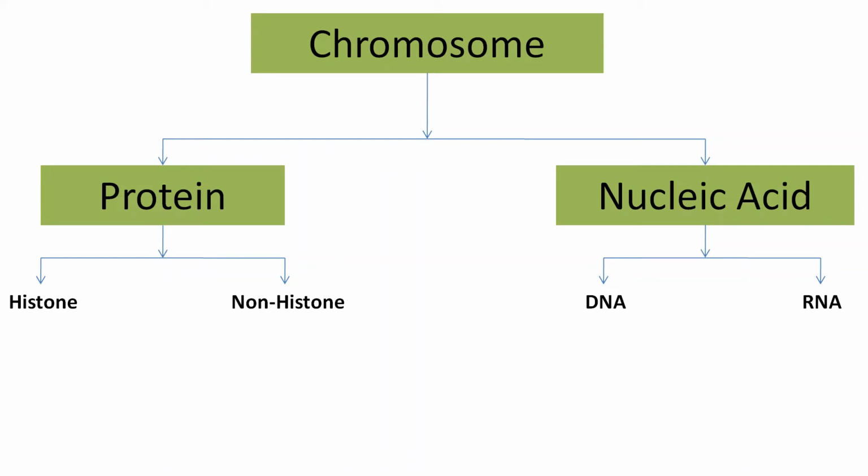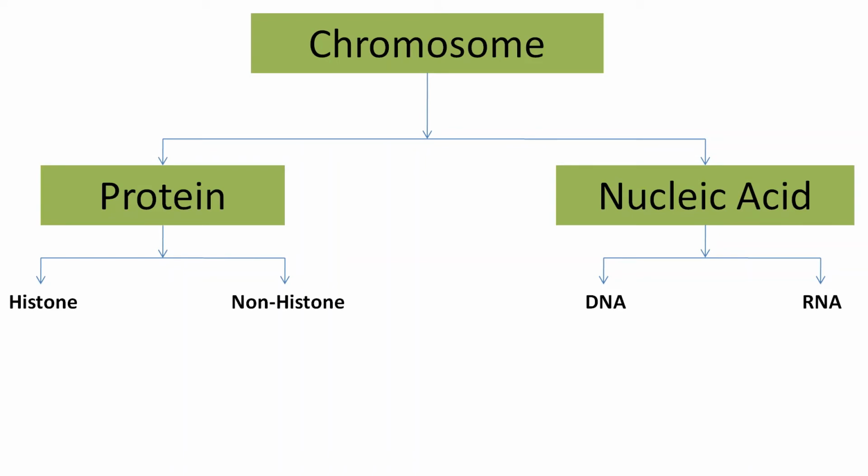So what are the examples of proteins present in the chromosome? Histone proteins are the basic proteins and contain basic amino acids like arginine, histidine and lysine in their molecules. The non-histone proteins are mostly acidic and contain acidic amino acids such as tryptophan and tyrosine.